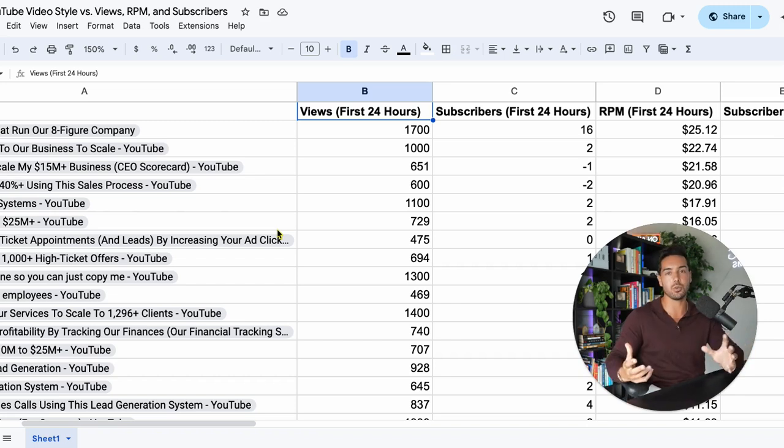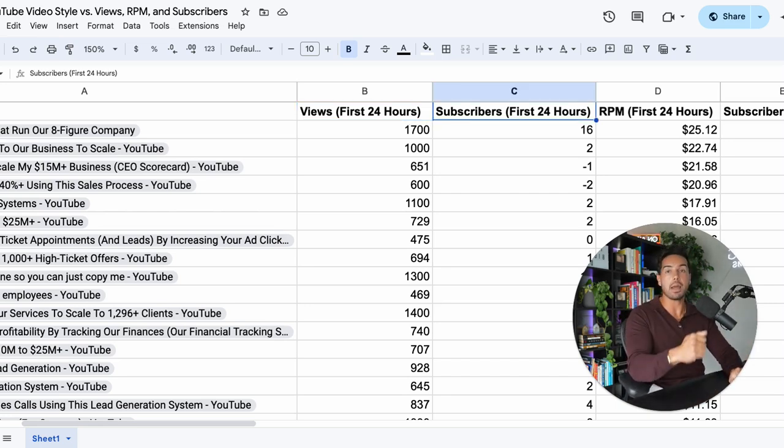So without getting too in the weeds, almost every single platform out there, when you post content, it first shows it to your core audience. And then if that core audience performs well, then it shows it to a little bit wider of an audience, then a wider audience, then a wider audience, and it bases your performance on that. So essentially, by looking at the first 24 hours, I'm able to create a timeline of, okay, this is what I care about because this is going to determine how well the video is going to perform in general, right? So views in the first 24 hours, subscribers in the first 24 hours,